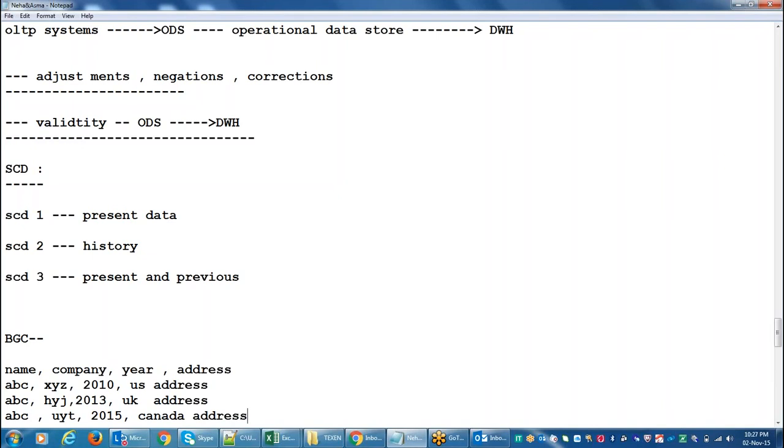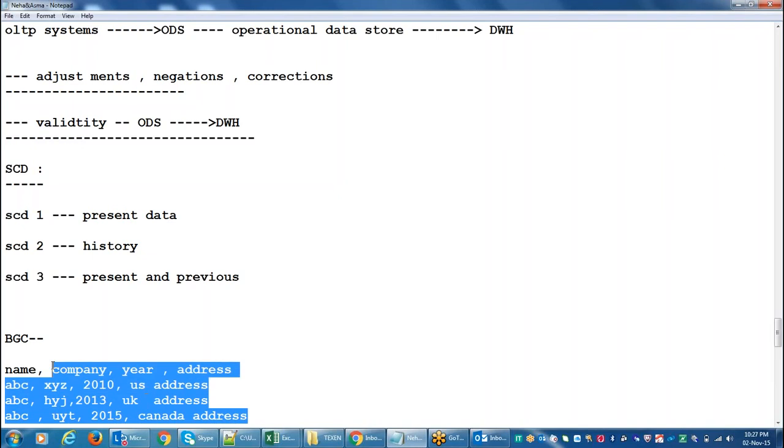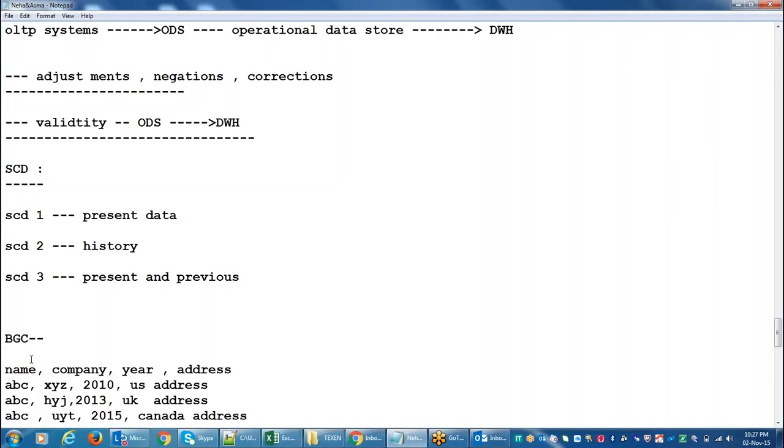So they require all the information, the complete history of that particular employee. Where he worked, where he stayed, the address, and then which year, and which company, each and every piece of information they require. It means they require complete history information here, right? Without this, it's not possible to do the background check, right?